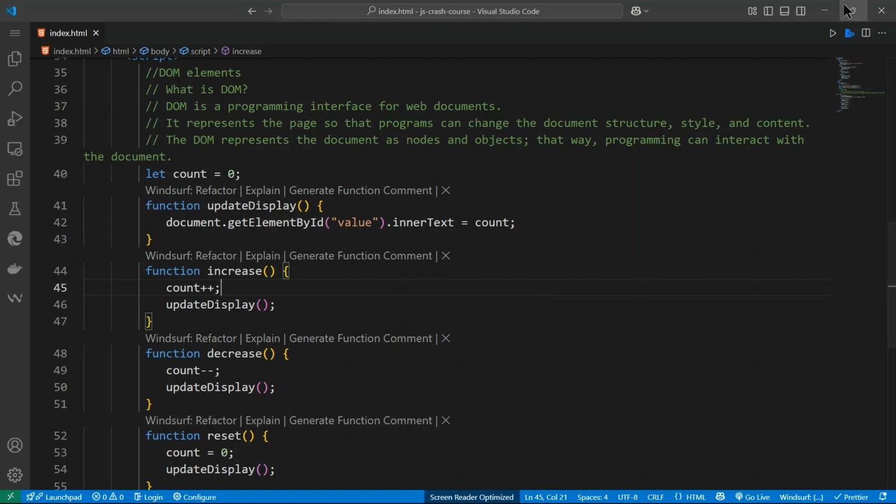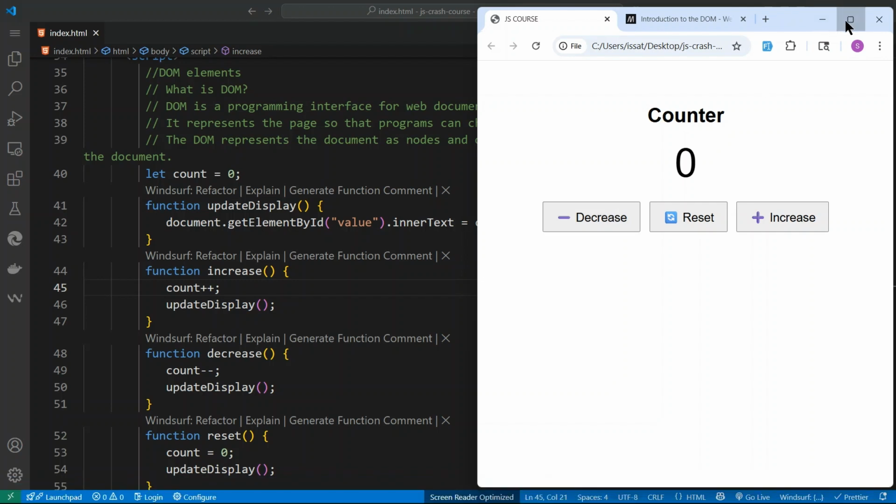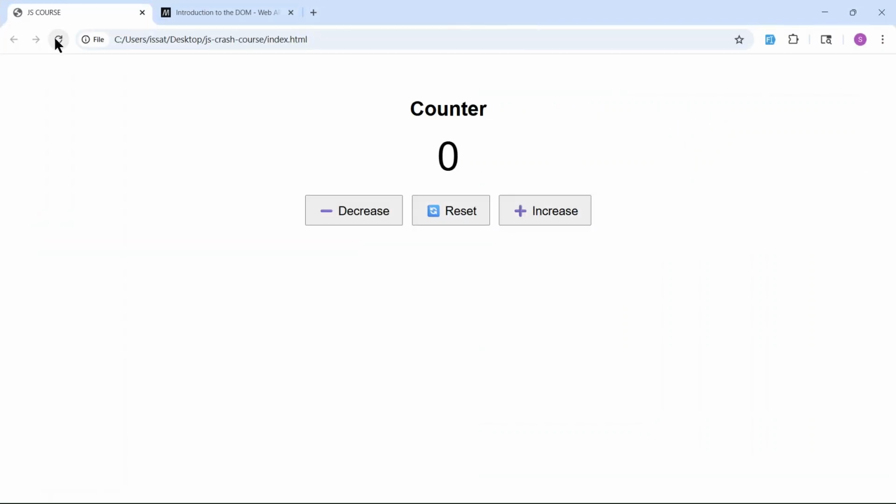So if you save this, we go back here. It's the count, and if you reload it, I hope it will work. So increase. Now it's going to work to add 1, 1, 1. You can reset to 0, add 1, 1, 1, minus, minus. So this is the whole thing we are doing here.